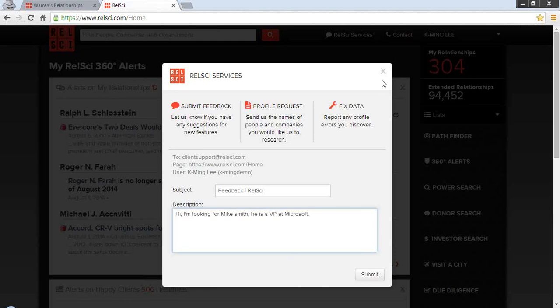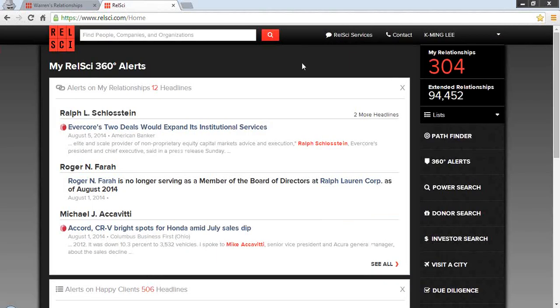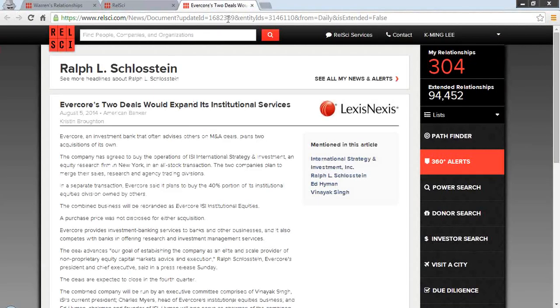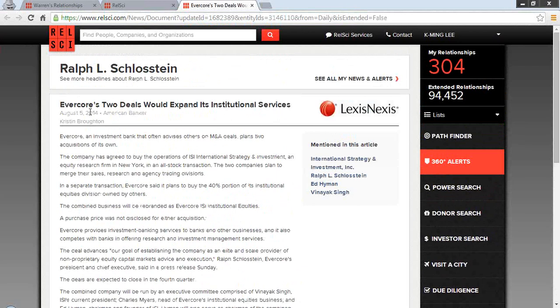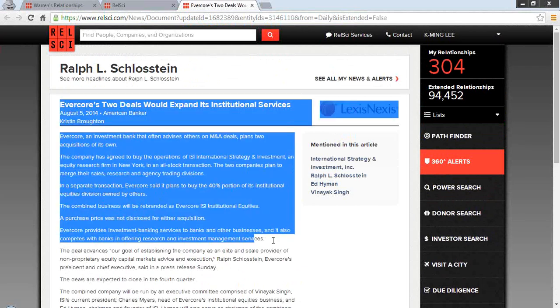Great, next question. How do I share news articles that are alerted to me in my account? Sure, so I'll click into this article as an example, and the first thing, while this loads, that I'll hit up top is this specific hyperlink that you can use. You can copy and paste it, and you could email it to any other colleague that has RelSci access. If they click on the link, it will bring them directly to the article, and they'll see the same page as well. You could always print this as well, or you can even copy and paste it into an email and send it to any of your colleagues.